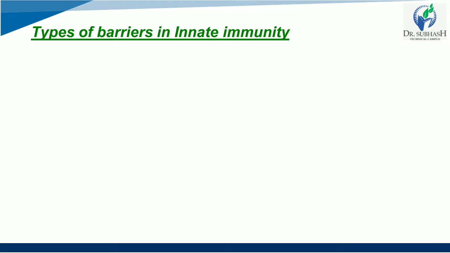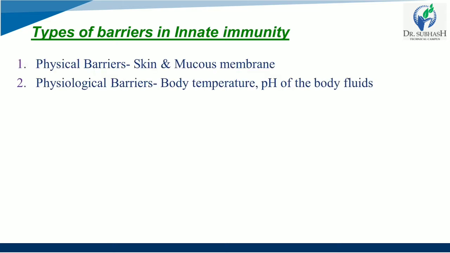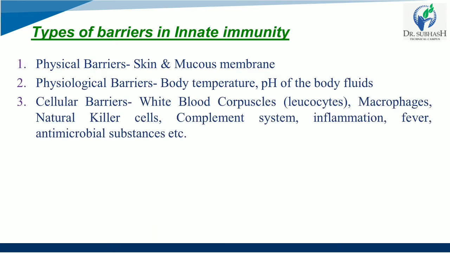Now, there are certain types of barriers in innate immunity. The non-specific innate immunity consists of four types of barriers: physical, physiological, cellular barriers, and the fourth one is cytokine barrier. Now, as you can see on the screen, there are these physical barriers. Physical barriers are generally skin and mucous membrane.